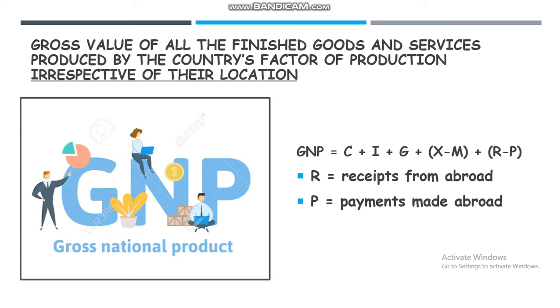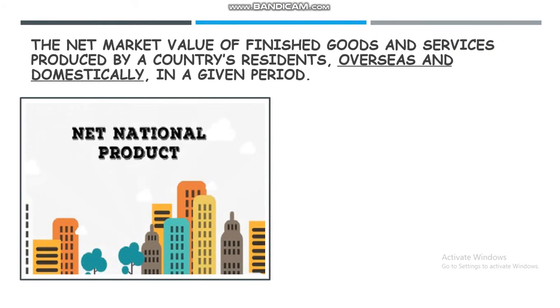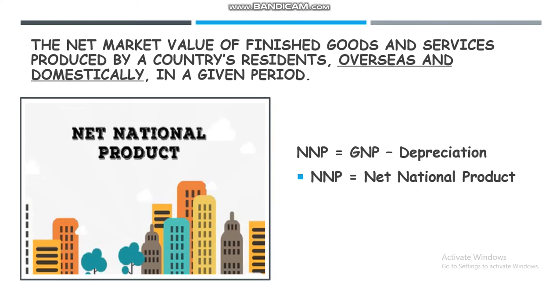In the calculation of GNP, only goods and services produced by nationals are included and those by foreigners are excluded. The net market value of finished goods and services produced by a country's residents overseas and domestically in a given year is called net national product. Just like NDP, NNP, net national product, also accounts for depreciation, the capital consumed over the year. So the formula of NNP is GNP, gross national product, minus depreciation. This depreciation acts as an indicator of the need to replace assets and resources to maintain a specified level of national productivity.